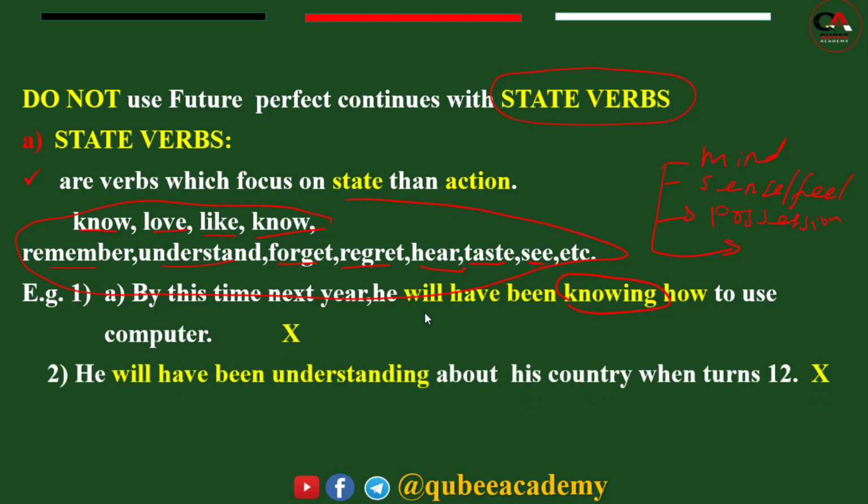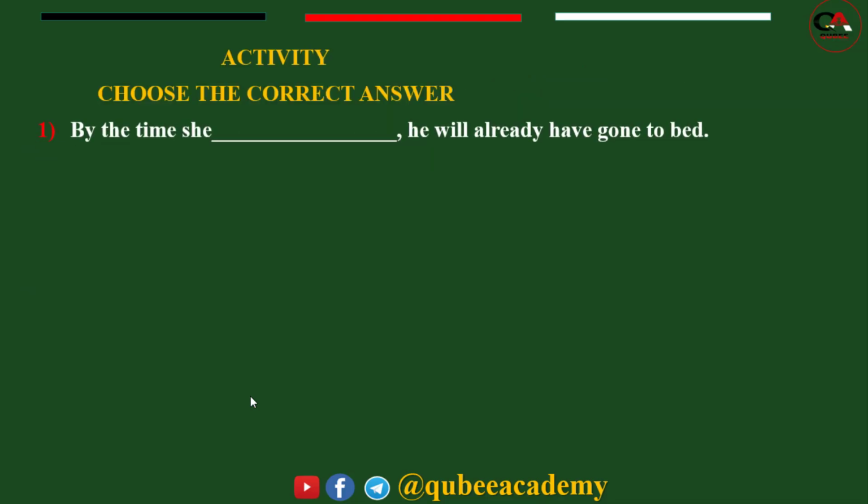So as an example, he will have been understanding about his country when he turns 12. Look, he will have been understanding. Understanding is a verb of mind. That means a state verb. So with state verbs, we do not use future perfect continuous tense. This is all about our today's lesson. Before I conclude the lesson, let me give you this activity and see how you understand the lesson.